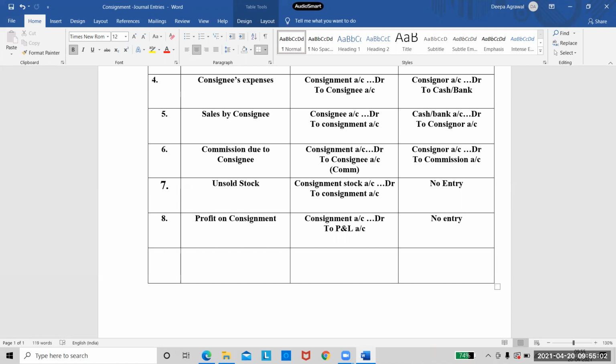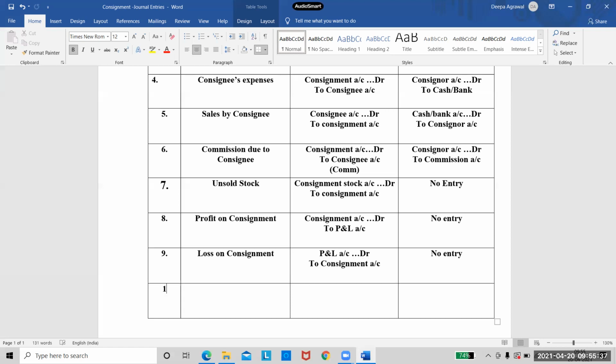And if there is a loss on consignment, you will write the entry for loss. We will write off that entry also. If there is loss on consignment, you will write the entry as P&L account debtor to consignment account. The entry will be reversed, right? It appears on the credit side. In this case also, the consignee will not write any entry, right?